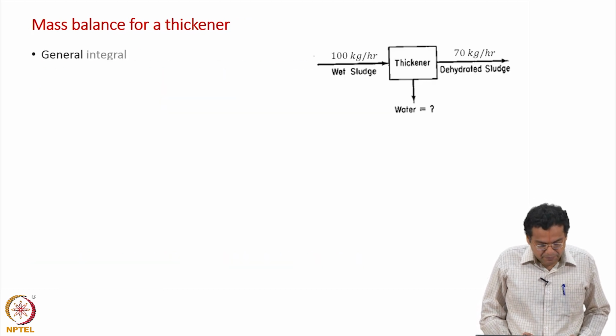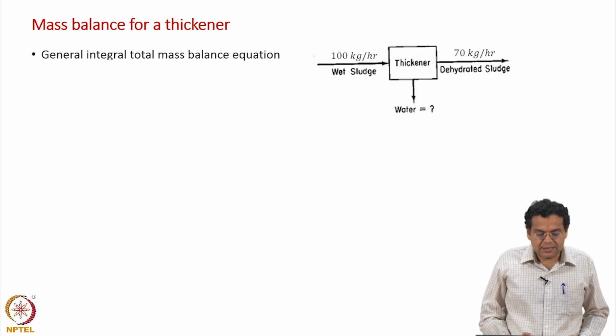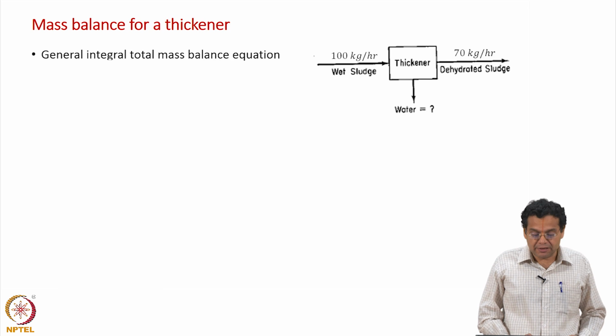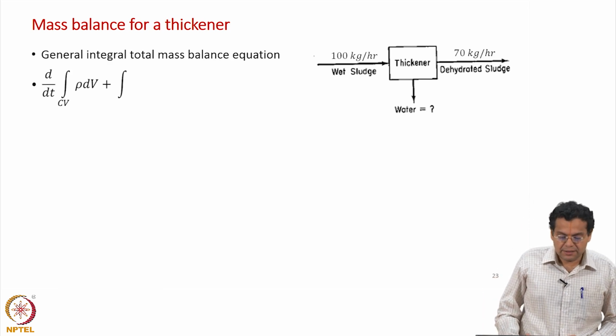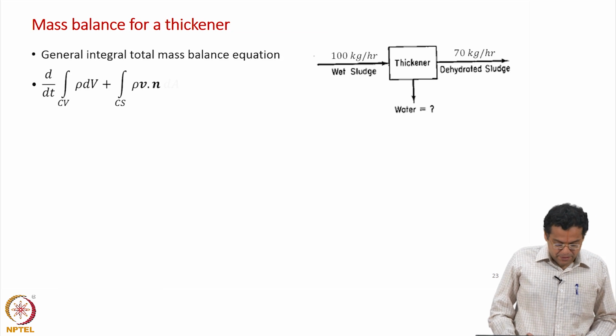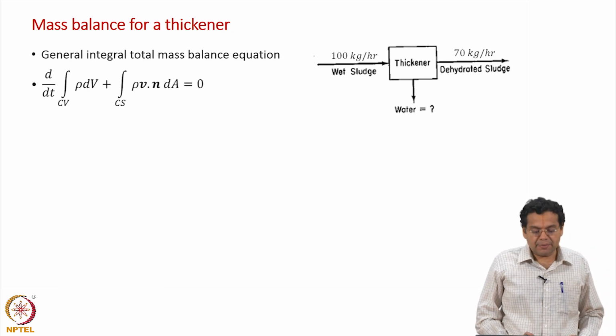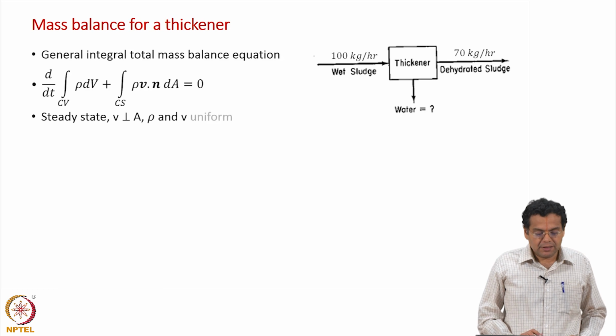So, let us write the general integral total mass balance equation which we derived to begin with: rate of change of mass in the control volume plus net rate of mass leaving the control volume through the control surface equals 0. Then we simplified it. We make assumptions relevant to the problem at hand.